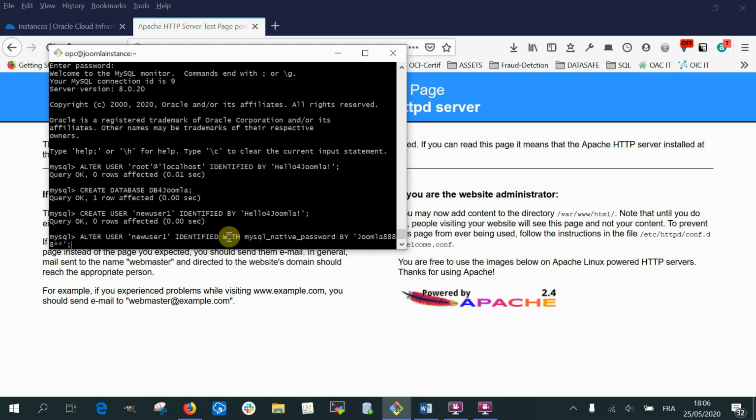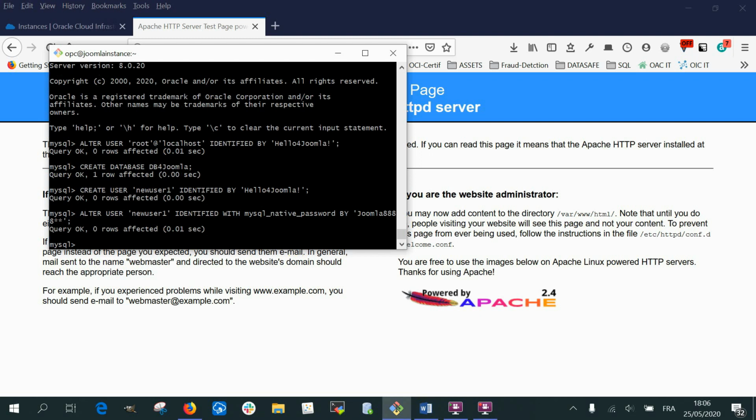In fact, this command has a string which allows Joomla to accept the MySQL version 8 authentication method. Here we go. We need to grant privileges to the user, to the database we just created.